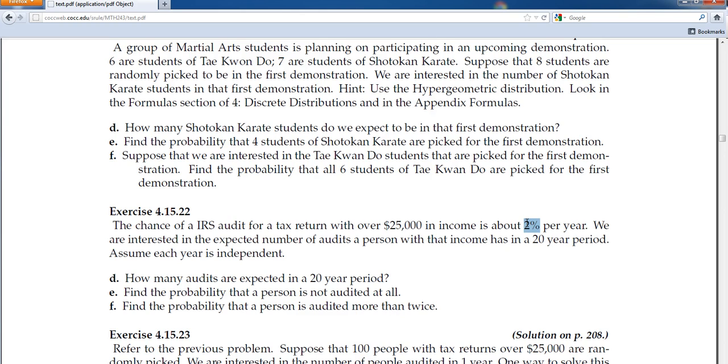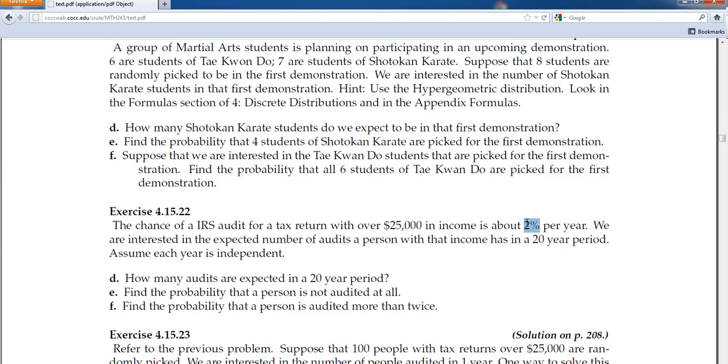Well, we're testing whether or not we get audits over 20 years. So the random variable would be the number of audits over a 20-year period. The values would therefore be from 0 to 20, because you could have no audits whatsoever, or you might have up to 20 audits and everywhere in between.